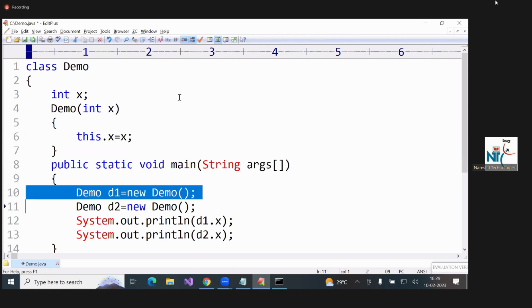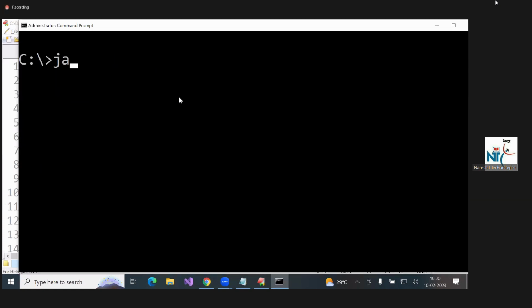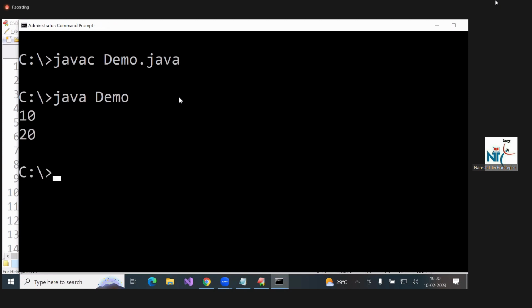Now is this line valid? Give me the answer. No. Why is it not valid? There is no default constructor. Will the Java compiler provide it? Why will it not provide? Already one parameter constructor is there. It will not provide. Okay. Suppose now, is it valid? Now you'll get different values. See, like this, different values.